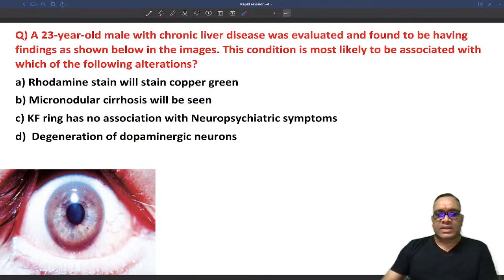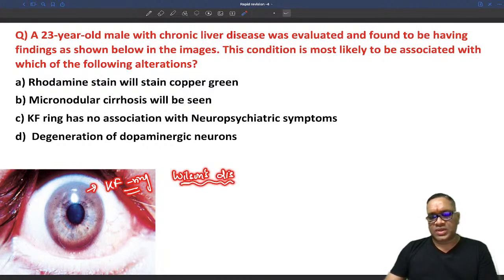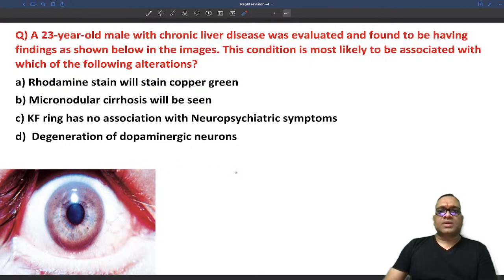If you look at this, this is the KF ring. And what is your diagnosis? Wilson's disease. So here the diagnosis is Wilson's disease. So which is correct about this condition?